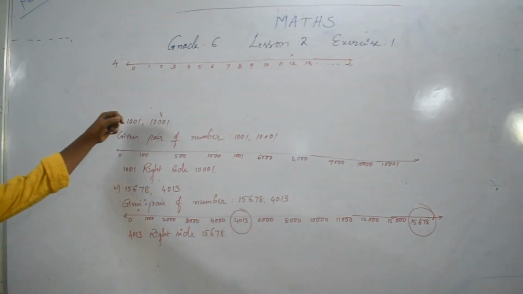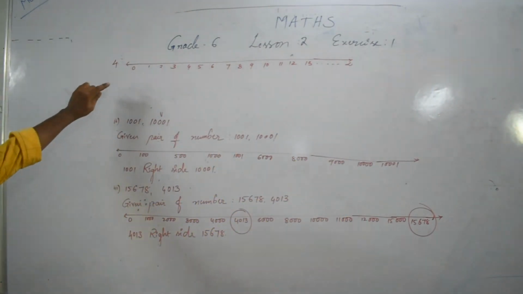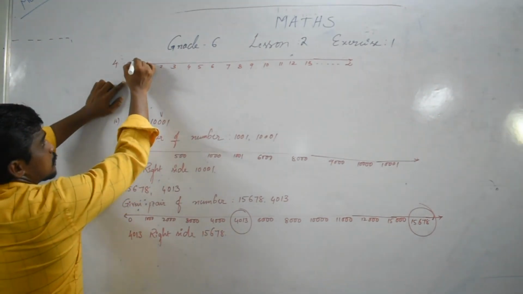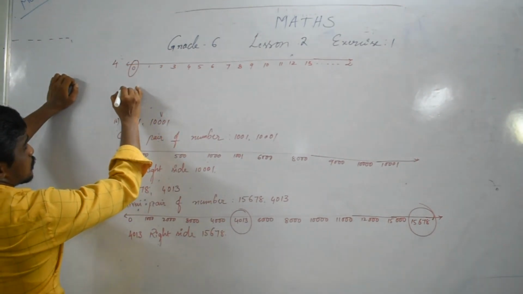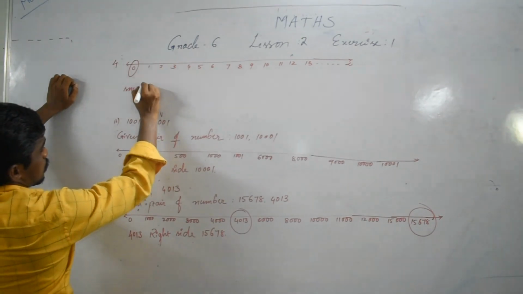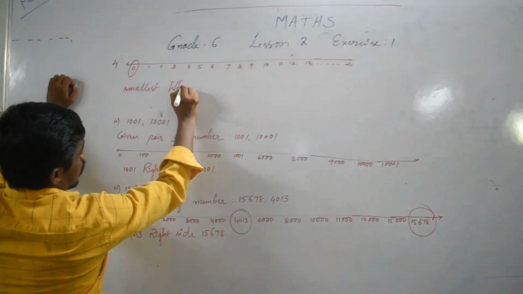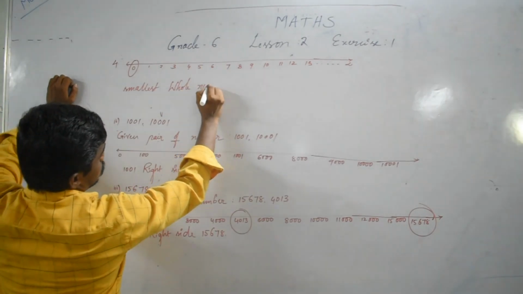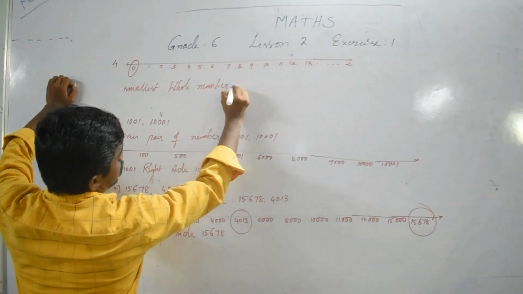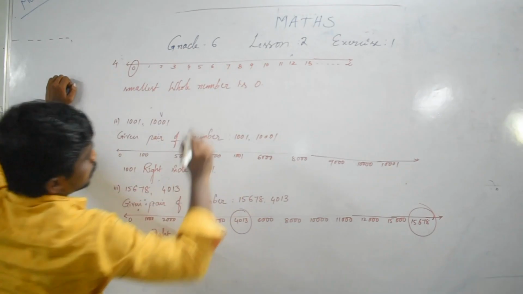So where is the smallest whole number? The smallest whole number is 0.